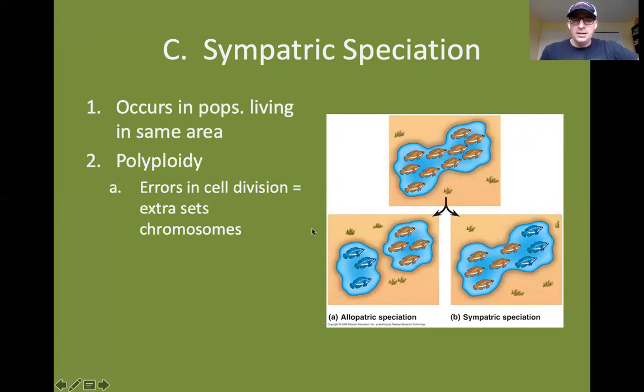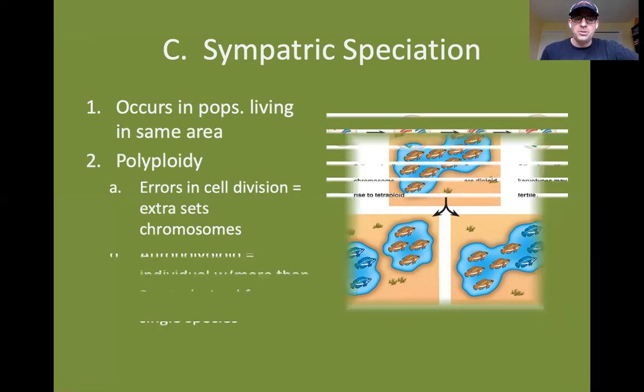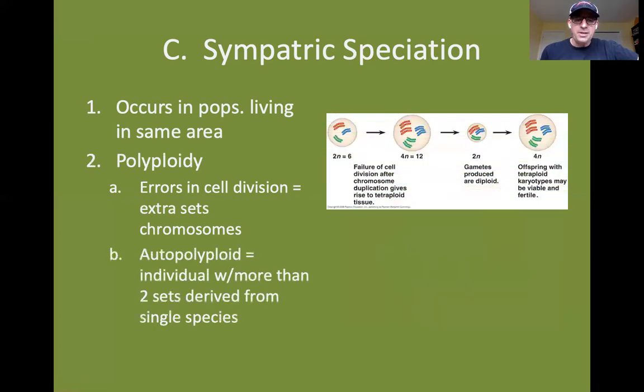Well, it can occur via what's called polyploidy, which is errors in cell division that lead to extra sets of chromosomes. This doesn't happen frequently in animals. I believe it's the gray tree frog it's happened in, but it happens pretty frequently in plants. Okay, in plants, you can have what's called the formation of an autopolyploid, which is an individual with more than 2 sets of chromosomes, and that's derived from a single species.